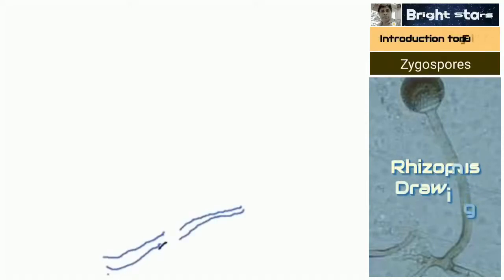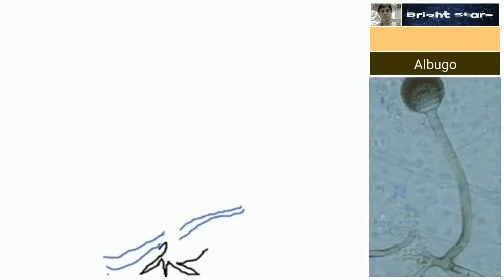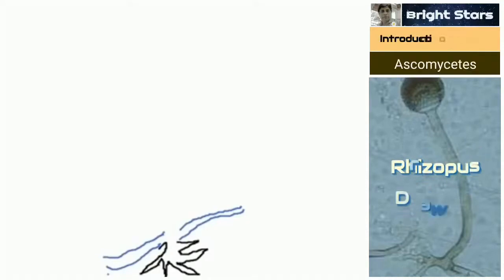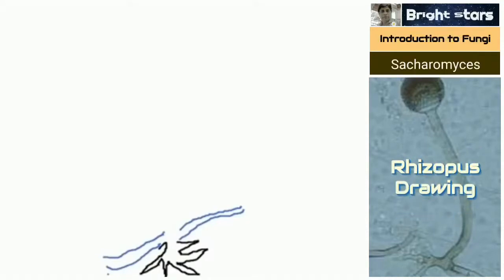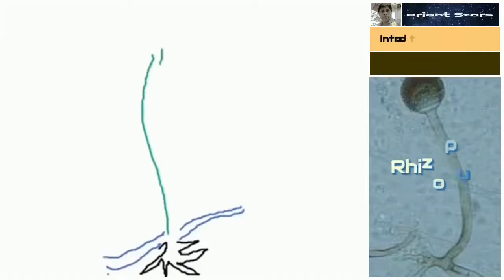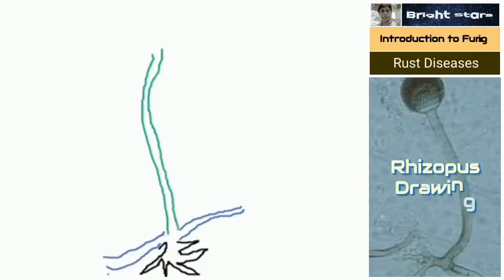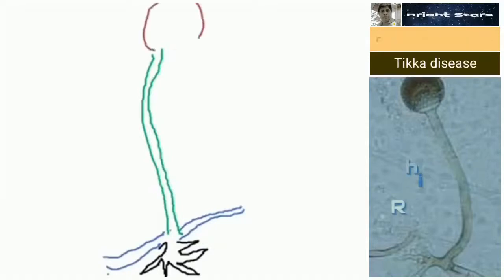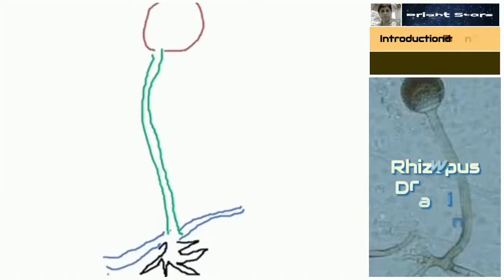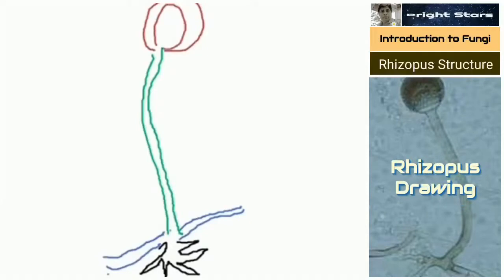From that I will draw root like structures called rhizoids. They are inside the bread. From the stolon I will draw vertical hypha. This one is called sporangiophore. From the sporangiophore, bulged tip called sporangium.